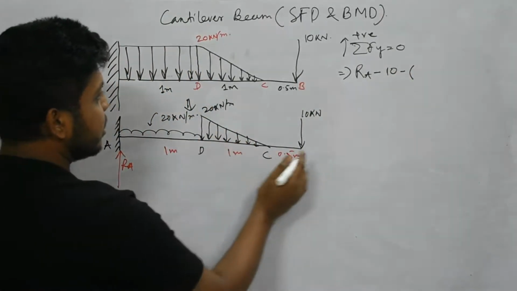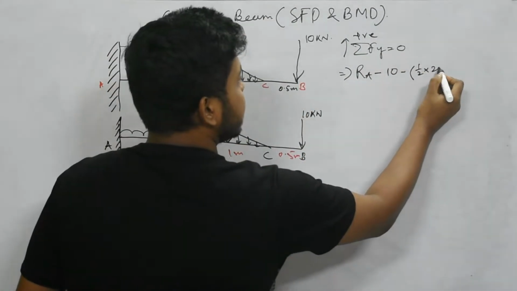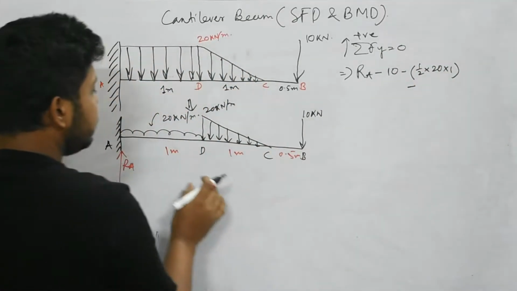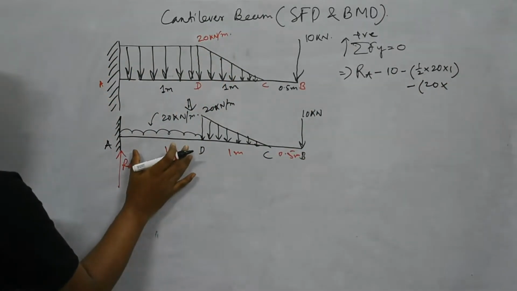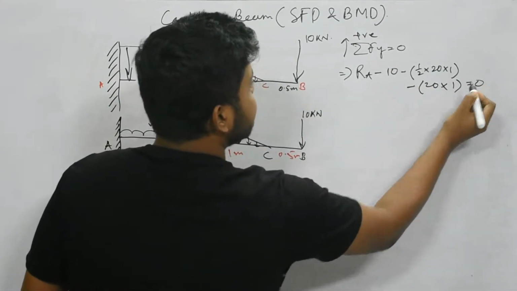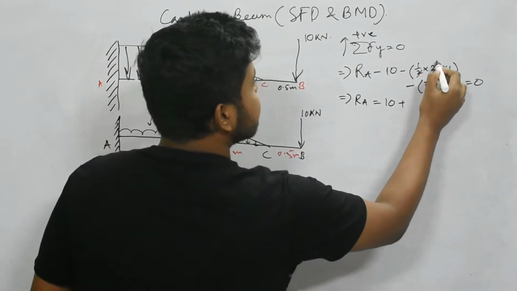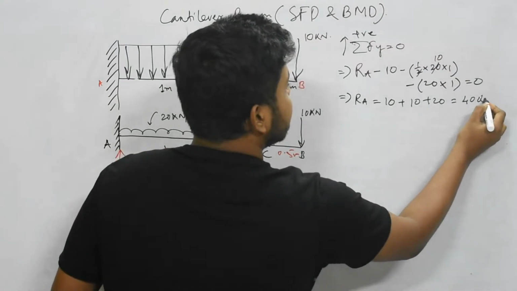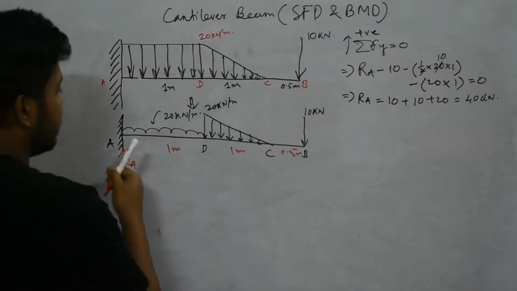Total load means this area, half into ordinate, 20 kilonewton per meter, and total distance 1 meter, and minus this UDL, which has a load intensity of 20 multiplied by the distance 1, equal to 0. That means RA is equal to 10 plus 20 plus 20 minus 20 cancelled, that means 40 kilonewton. We have found the value of RA at point A.